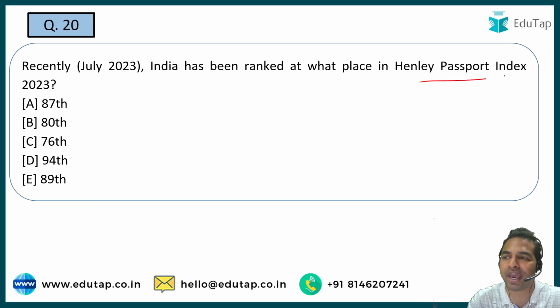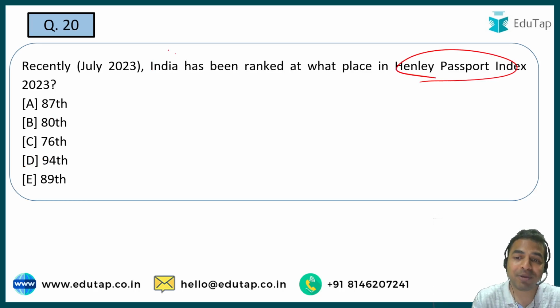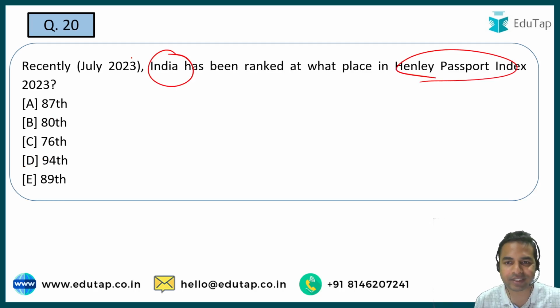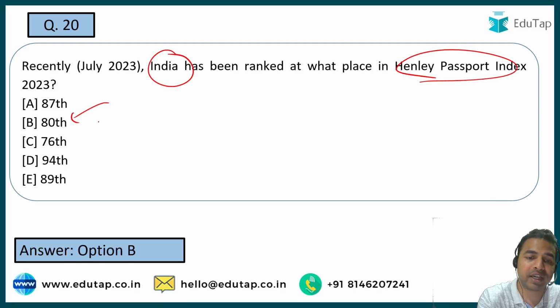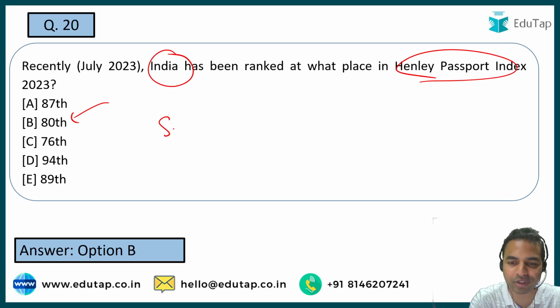The next question is on the Passport Index. You have to tell me what was India's rank in this particular index. So guys, let me tell you that India's rank has improved this year and it is 80th. So India was on the 80th position. Can you tell me the name of the country which was on the top? The name of the country which was on the top is Singapore.